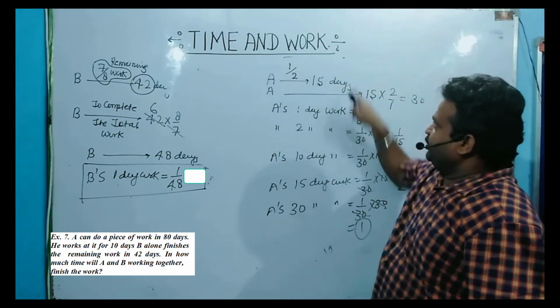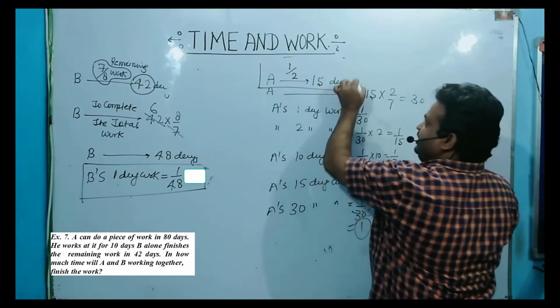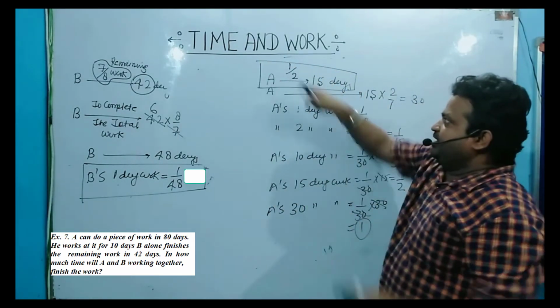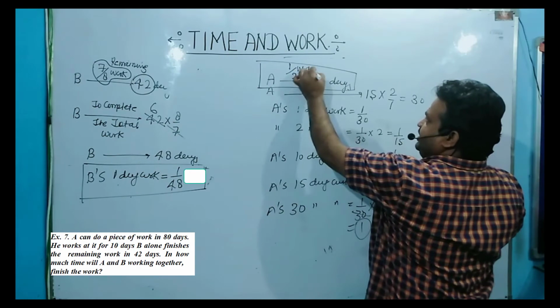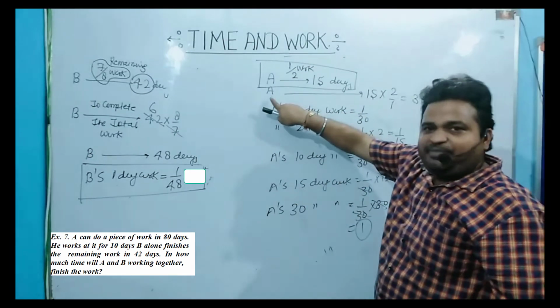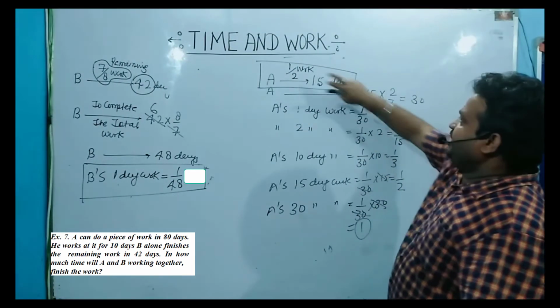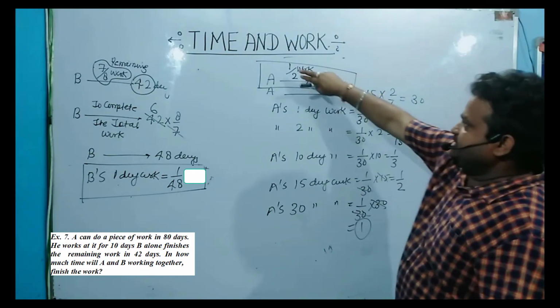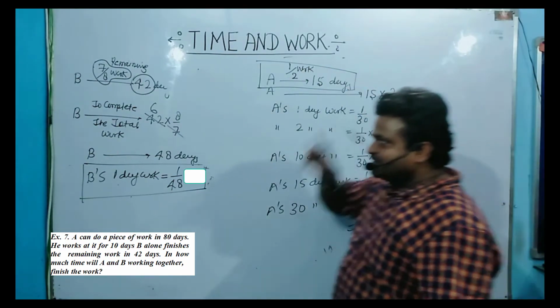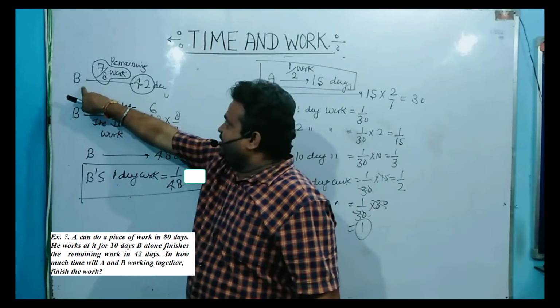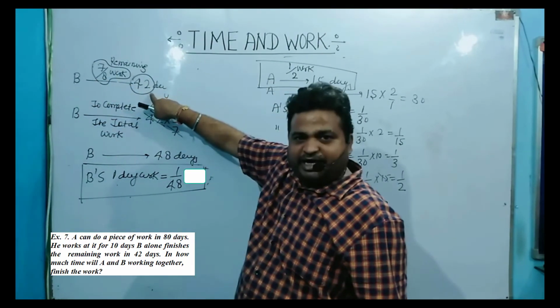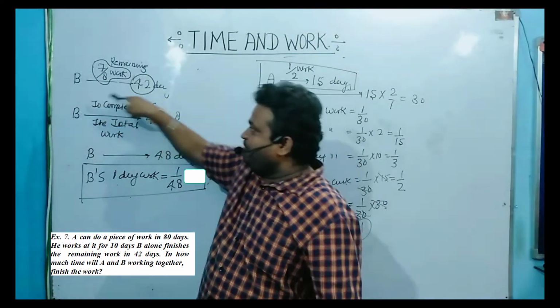If this value is given to you in a numerical problem, that A completes half the work in 15 days, how much time does A take to complete the entire work? 15 multiplied by 2 by 1. Just reverse this value, you will get 30. The same concept applies here. If B completes 7 by 8 of the work in 48 days, how much time does B take to complete the entire work?